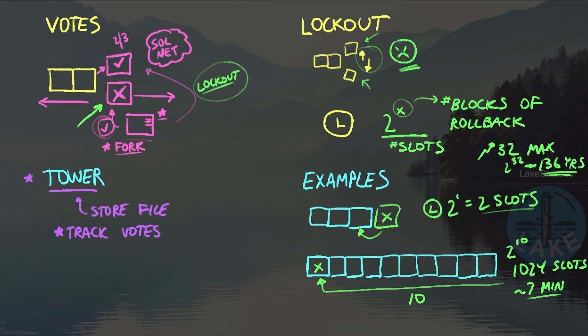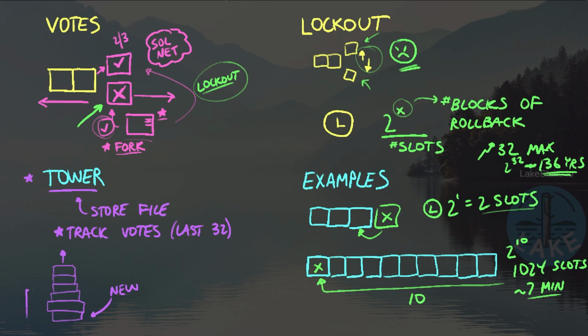And the reason why it's called a tower file is because we kind of imagine building up a tower of our last 32 votes. And so it's the last 32, and once we've voted at least 33 times, which happens pretty quickly on the Solana network, then we start dropping the votes at the top of the tower. So a new vote comes in, it gets inserted at the bottom of the tower, it pushes the rest of the tower up, and again, we're tracking the last 32 votes.